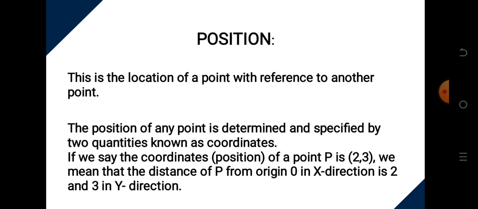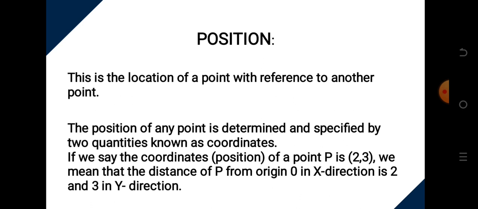If I say, what position are you? If I say first, then first out of what? If I have two students in the class and I say I'm first, then my position is relative to the number of people in that class. So 1 out of 2. I'm first, while the other person is going to be the second. If we are 3, if I'm first, then the other people will be second and third. So what we are saying is that position is the location of a point with reference to another point.